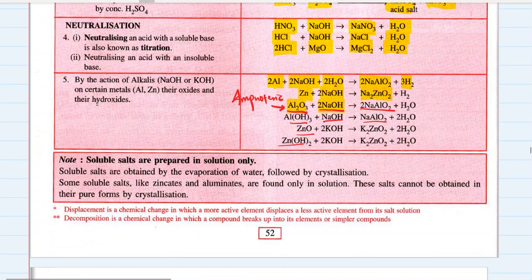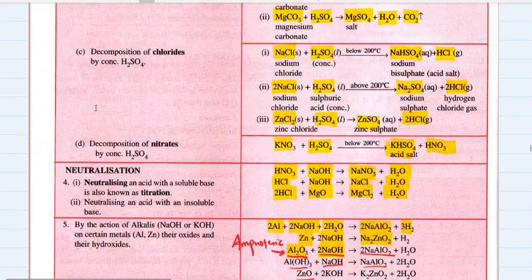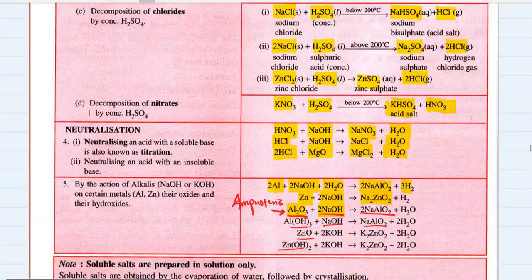Soluble salts are prepared in solution only. Soluble salts are obtained by evaporation of water followed by crystallization. Some soluble salts like zincates and aluminates are found only in solution. These salts cannot be obtained in their pure forms by crystallization. Okay, so these are the methods of preparation of soluble salts.